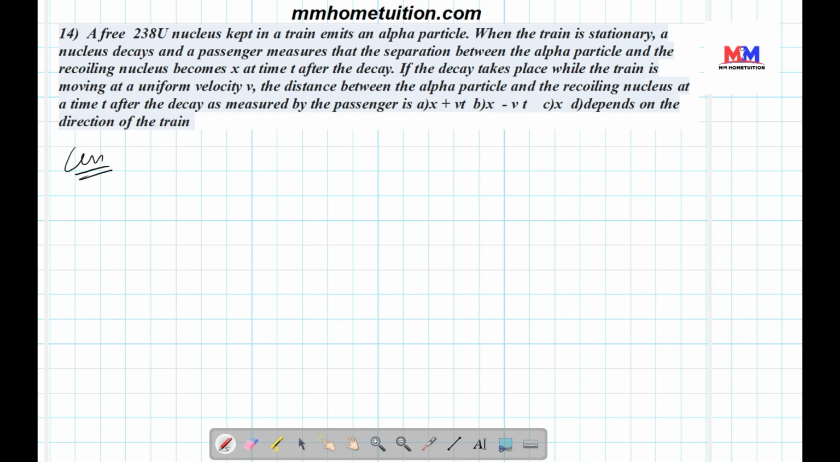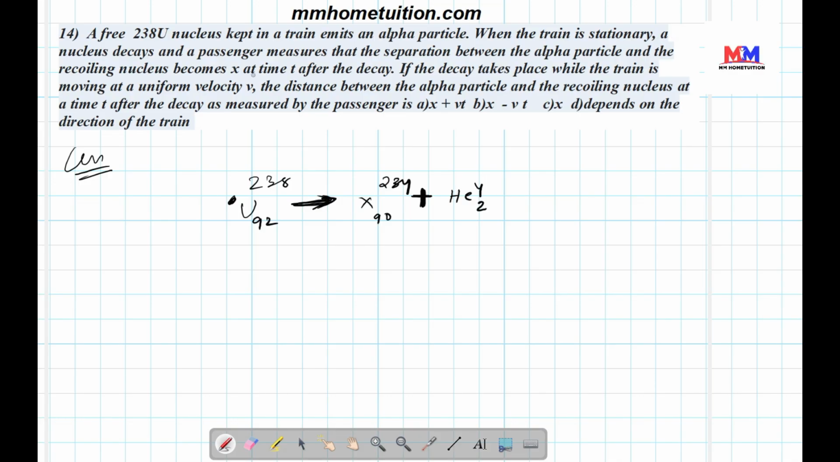So let's find the answer. The uranium-238 nucleus kept in a train emits an alpha particle. This is helium-4 (atomic number 2), this is U-238, and this is X-234, that is 90, 234. This is helium, the alpha particle.